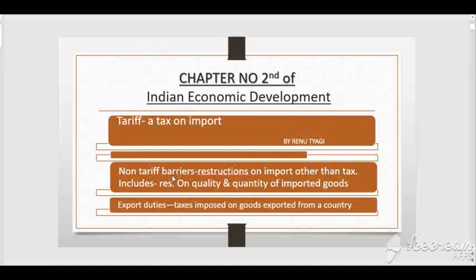Second is non-tariff barriers. Children, what is non-tariff barriers? These are the restrictions on import other than tax. It includes restriction on quality and quantity of imported goods. Right? Non-tariff barriers means restriction on import other than tax, and it includes restrictions on quality and quantity of imported goods. Next children, next term is export duties. Children, export duties are the taxes imposed on goods exported from a country. So these are the terms of the chapter.